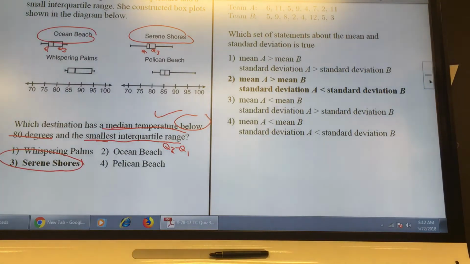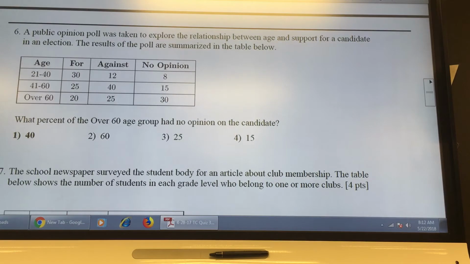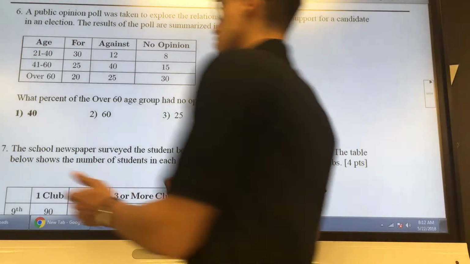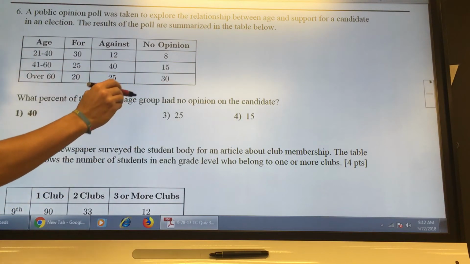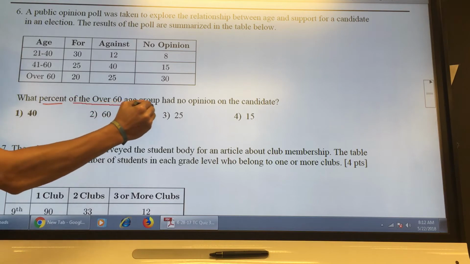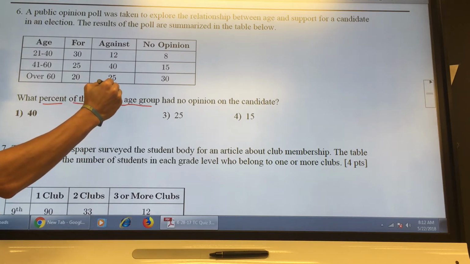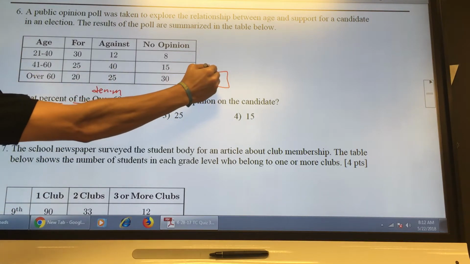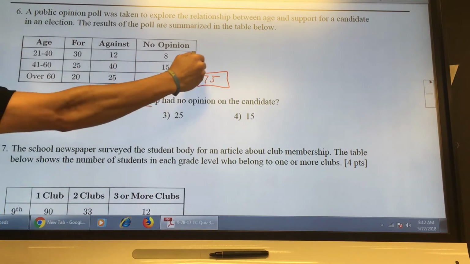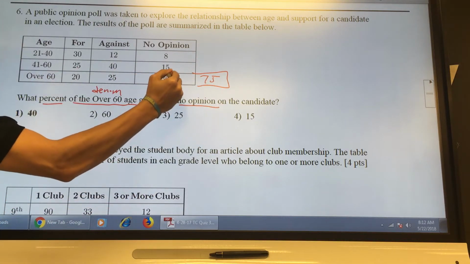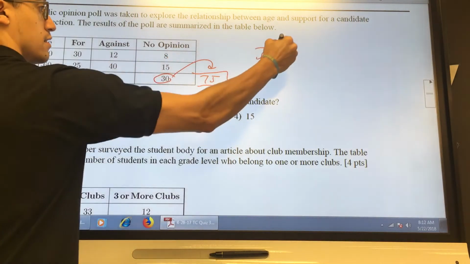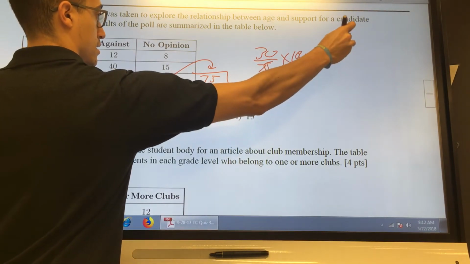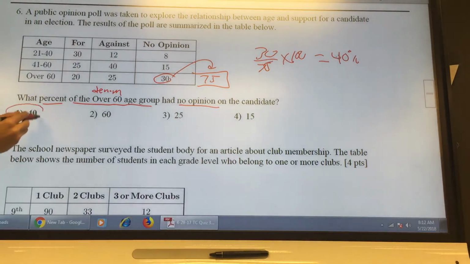And then moving on to this question here, just going fast. What percent of the over 60 age group had no opinion? You should do all the totals, but for me, I'm just gonna go quick. What percent of the over 60 age group, this would be my denominator, right? That's the denominator, the total. So all the people over 60 belong here, and there were 75 of them. Now, what percent of those 75 people had no opinion? 30. So 30 divided by 75 times 100, and this will be 40%, I think. And that was why the answer was 1.